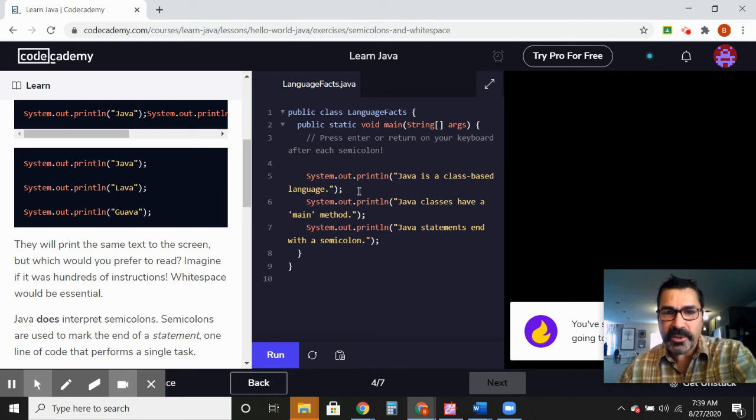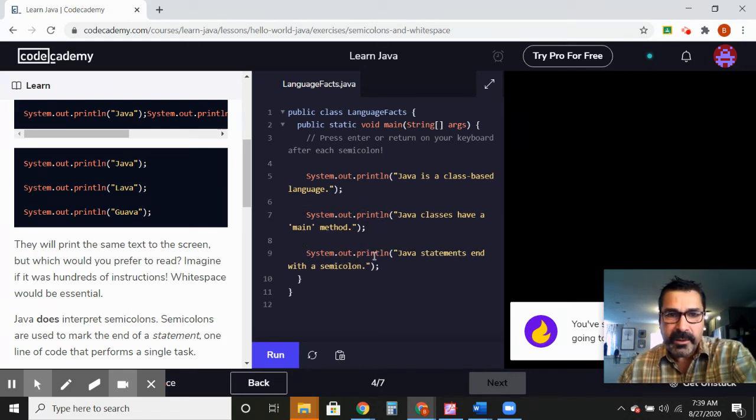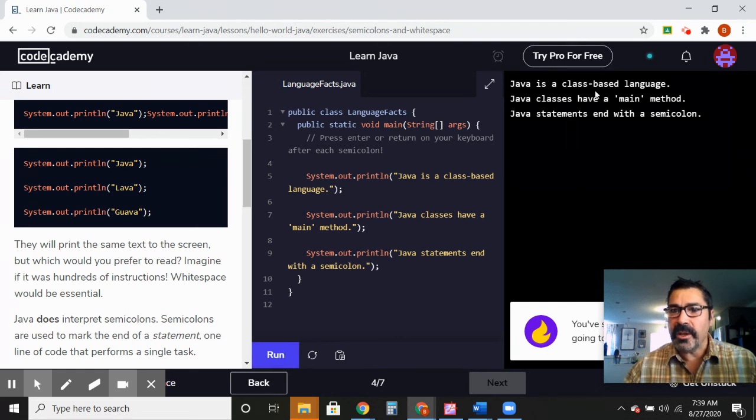And we can even put some more spaces in here if we wanted. And then we can hit run, and you can see it runs perfectly. Okay, so it runs with or without the white space. So the white space doesn't help the Java compiler, but it helps us, the human reader.